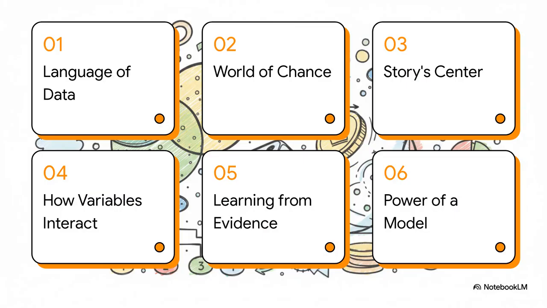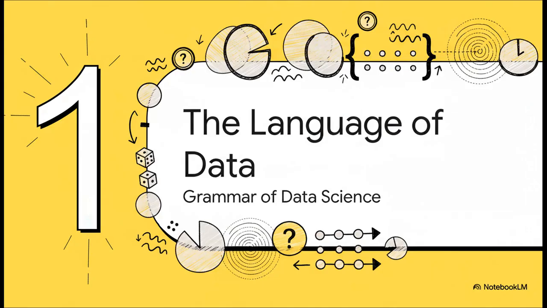So here's our game plan for today. We're going to start with the basics, this language of data, then we'll dive into the world of chance. After that, we'll learn how to find the center of the story in our data, see how different pieces of the puzzle interact, and, this is the cool part, discover how we learn from new evidence. And finally, we'll put it all together to see the incredible power of building a model. Think of it like this. We're going to learn the alphabet, then form some words, and by the end, we'll be writing powerful sentences that describe the world.